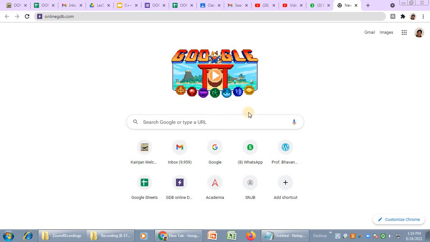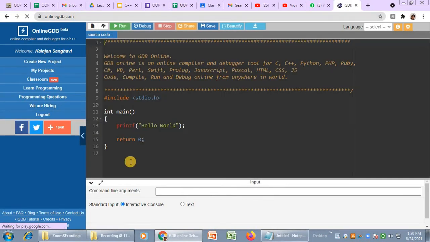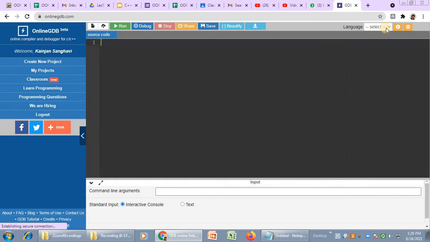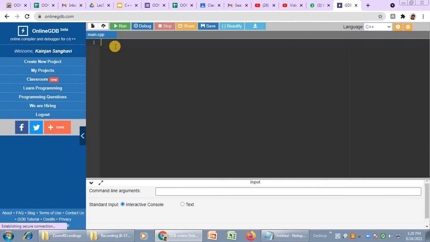We start with the programming to see about the concepts of data types. For that we use the online tool onlinegdb.com, which is a compiler to run C++ programs or any Python programs also. After opening onlinegdb.com, you can log in. Here I have already logged in. I will delete this code, go to the top right corner, select language C++ from there and start writing my code.